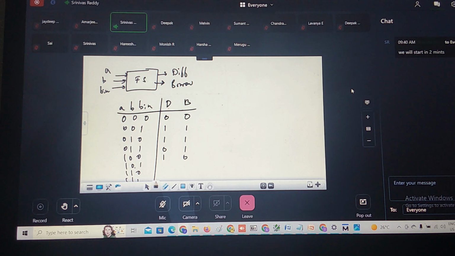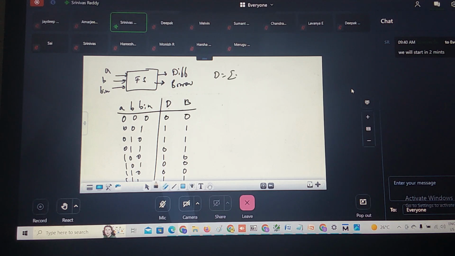Here 1 0 1. 1 minus 0 is 1. Again 1 minus 1, difference is 0, borrow is 0. 1 minus 1 is 0. This 0 minus 0 is nothing but 0. Difference is 0, borrow is 0. You can see here 1 minus 1 is what? 0. Again from the 0, can you subtract 1? No. So you are taking the borrow 1. When you take the borrow, that becomes 2. 2 minus 1 is 1.